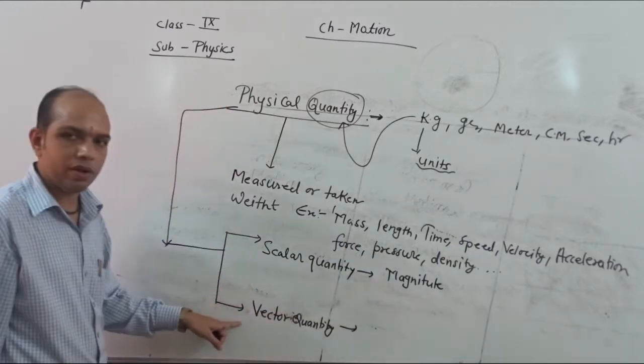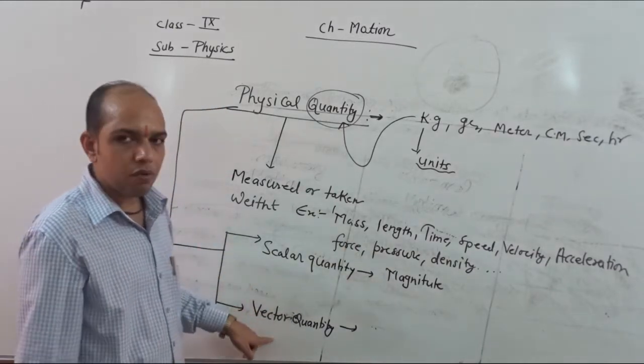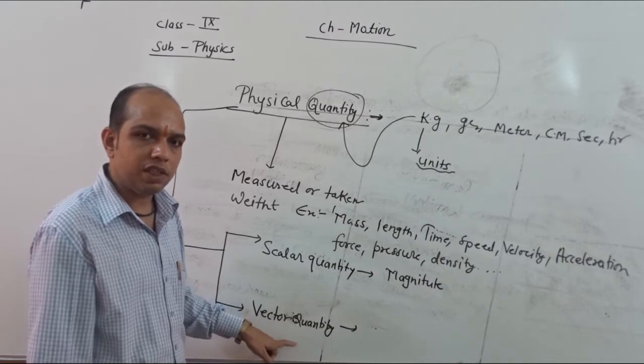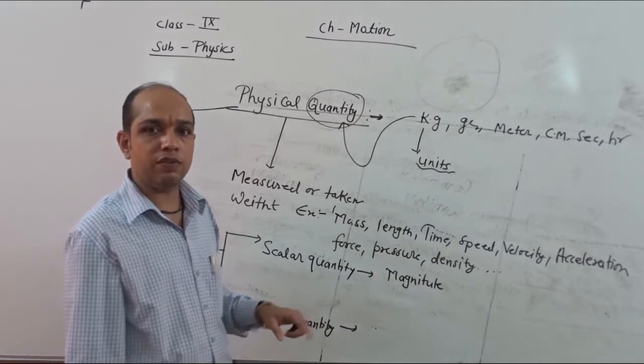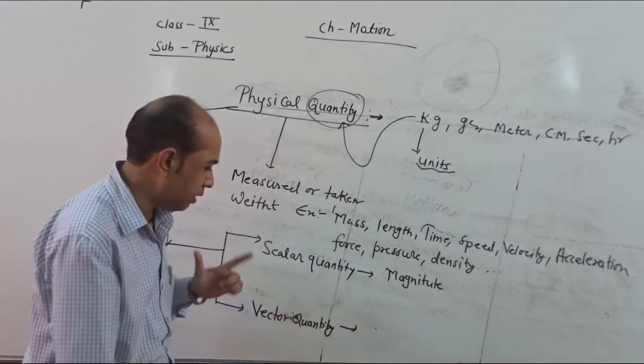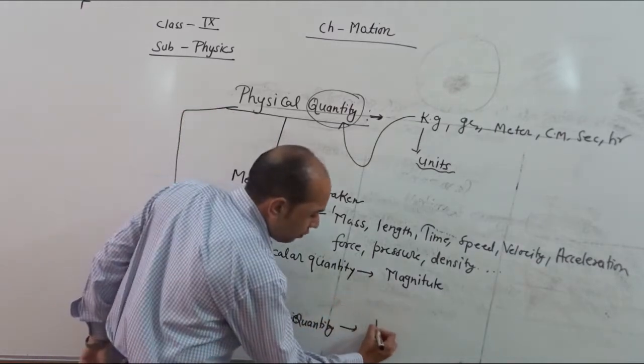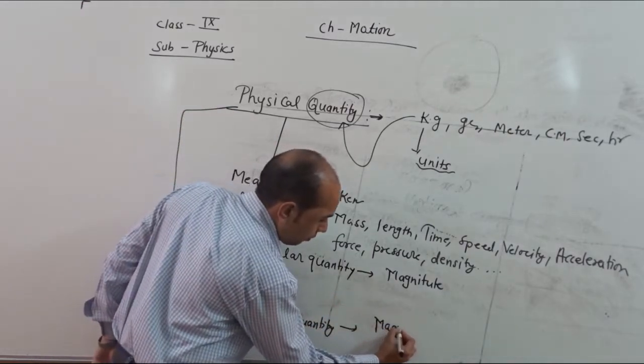Now we come to vector quantities. Vector quantities are those quantities which have magnitude as well as direction. Please keep in mind, magnitude as well as direction.